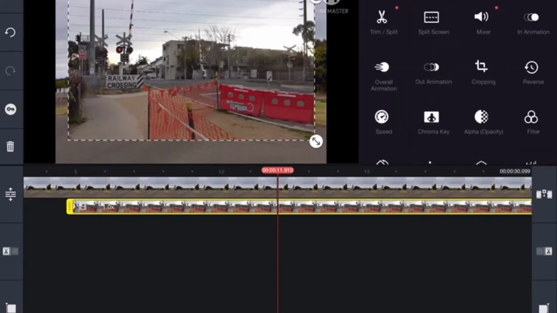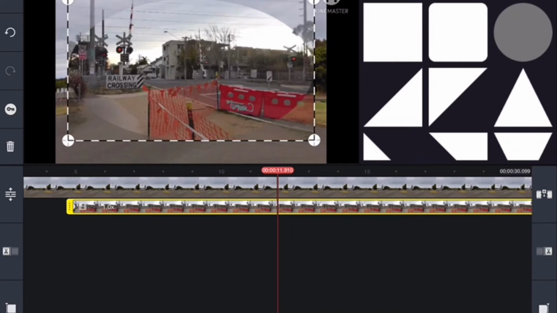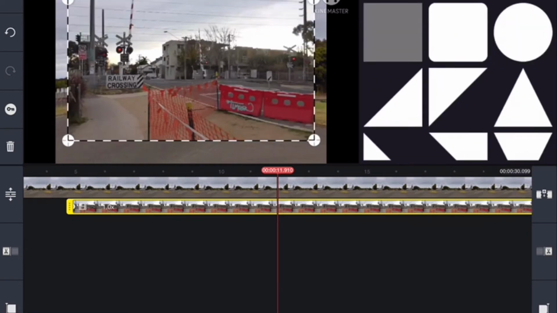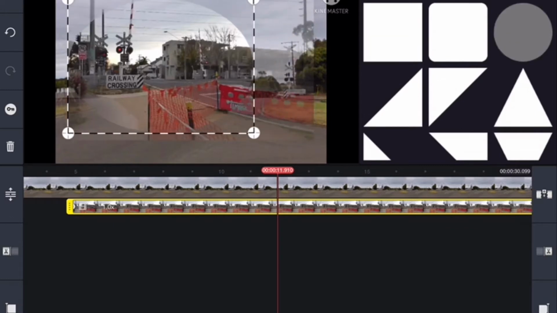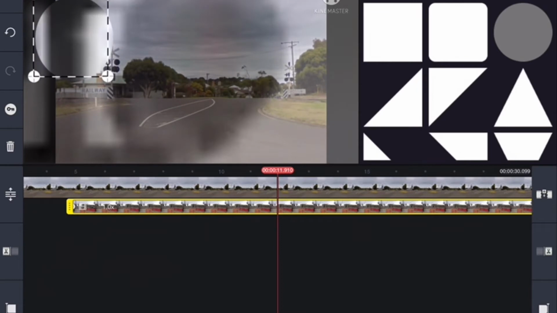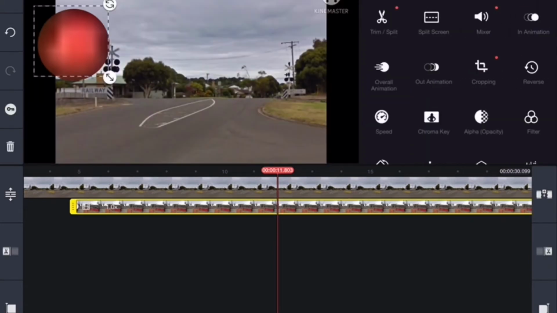The next step now is we're going to crop out one of the lights to superimpose over the Garden Street level crossing. So you've got to go into cropping, and the shape starts off as a square, but the flashing lights at level crossings are circles. So I use a circle shape to crop this clip. I now zoom in on the light that I want to superimpose over the crossing, and then just crop it down to size and have it as a circle shape. That looks pretty good. As you can see, it's really big now.